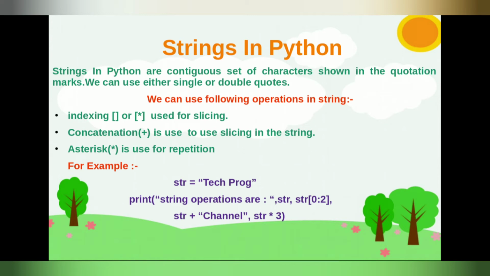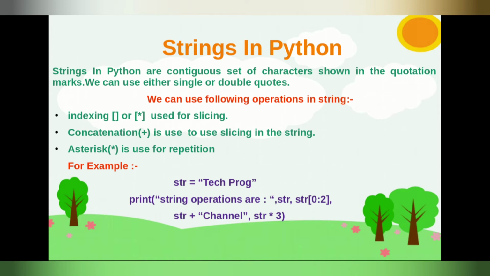Strings support the following operations. First is indexing. Indexing is used for slicing. Then concatenation. In my last video, I used concatenation. Concatenation is used just for merging strings. In my last video, I used multiple comments, and there I concatenated all these strings together in one print statement.